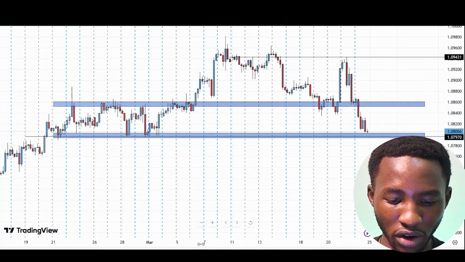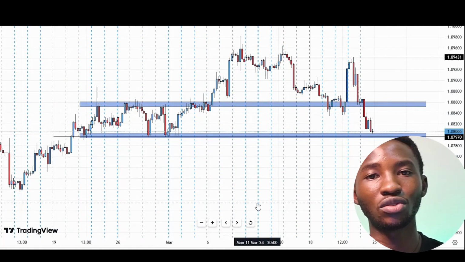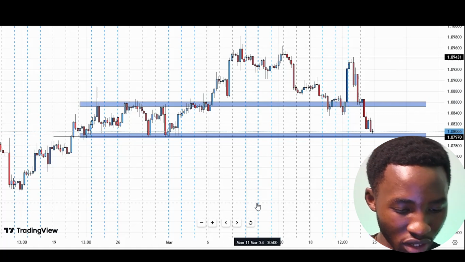You just mark the areas and wait for price. We see the reactions when we get to the new week. So these are the possible areas that we'll be waiting for to have reactions. And this would be a good week for everyone.